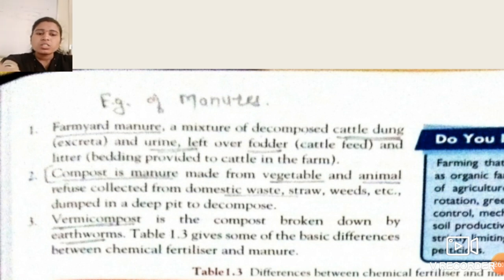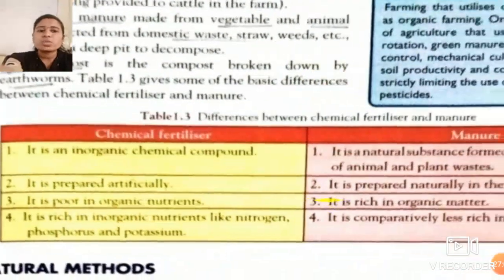Okay students, the question arises: what is the exact difference between manure and fertilizers? We always use manure as a fertilizer, but what is the exact difference between them? See over here students, it is in the table.